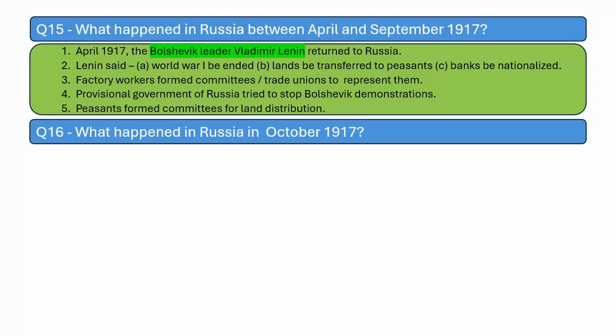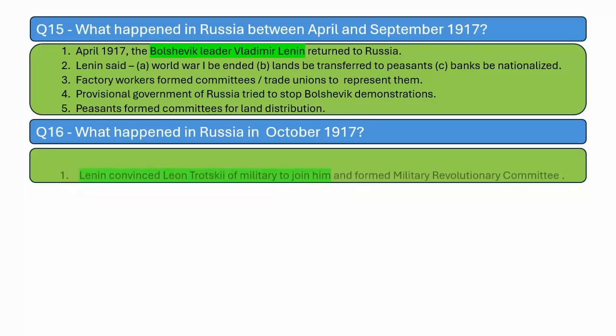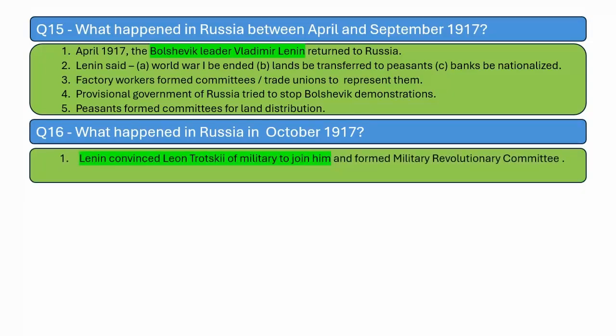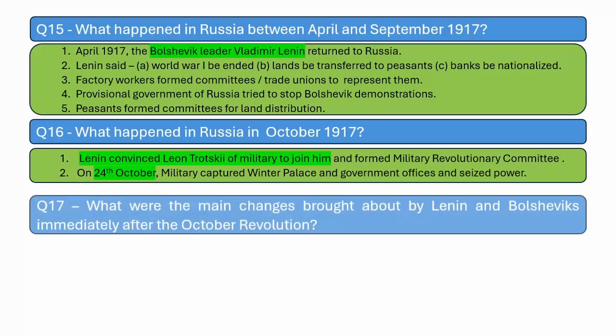What happened in Russia in October 1917? Lenin convinced a military officer by the name of Leon Trotsky to join him and formed a military revolutionary committee. This committee would do an uprising against the government and capture power. On 24th October, the military captured the Winter Palace and government offices and seized power.